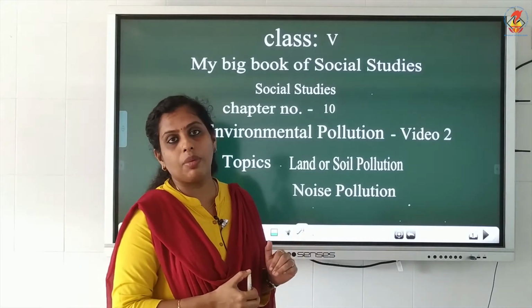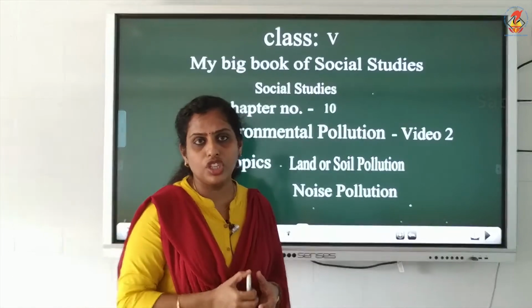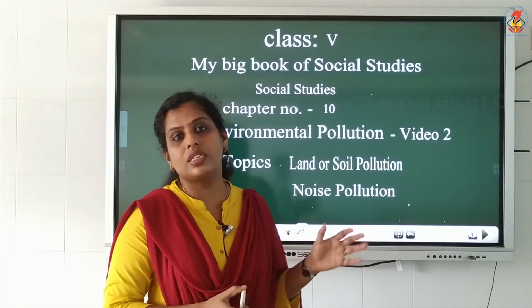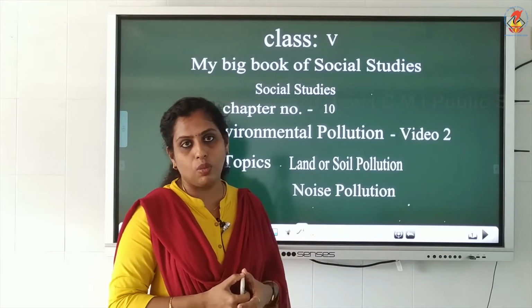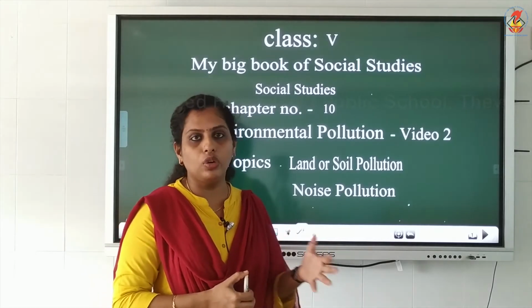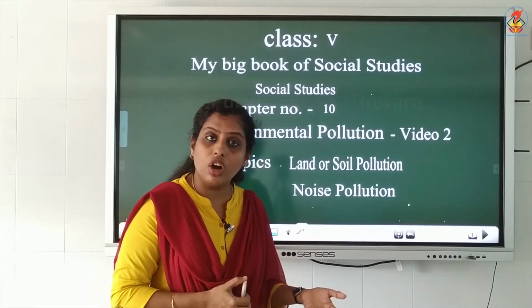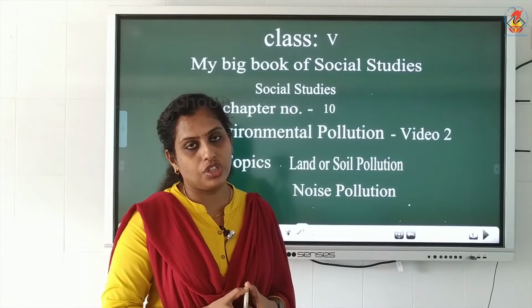Then we learnt about what is water pollution, right? Water pollution, we said that when harmful substances are released into the water bodies, water pollution happens. The water turns out to be contaminated water or polluted water. Then we learnt what are the natural causes and what are the human-made causes of water pollution.